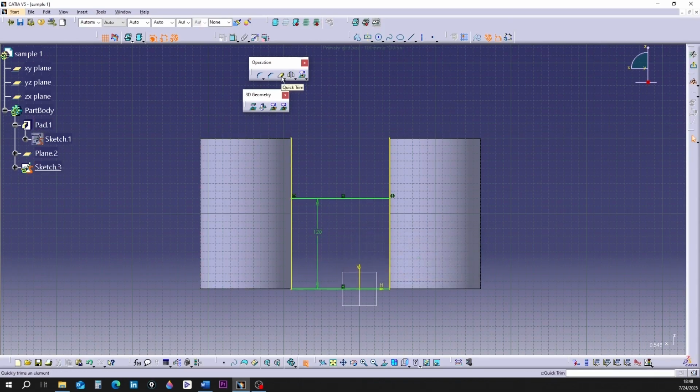I'm activating the Quick Trim tool. I'm deleting the upper part of the yellow lines. It can be seen that the extra parts of the yellow lines were not deleted. Instead, that part was turned into construction lines. I'm returning to the part environment.